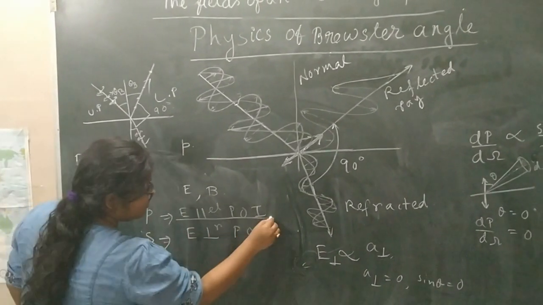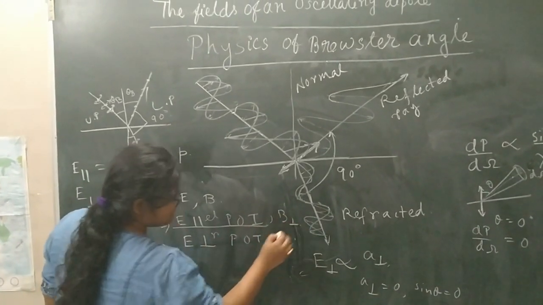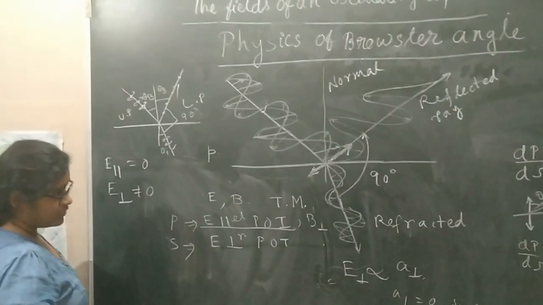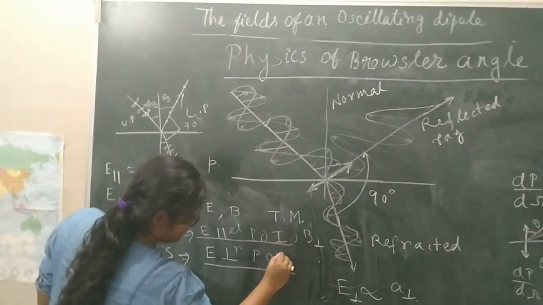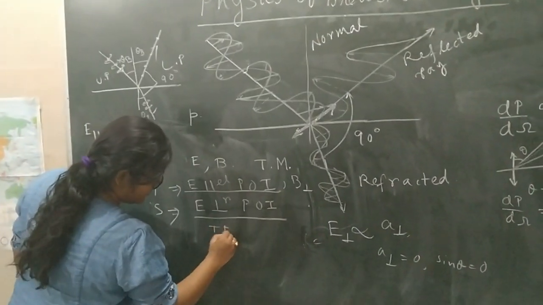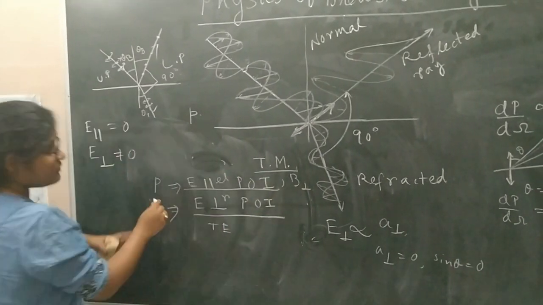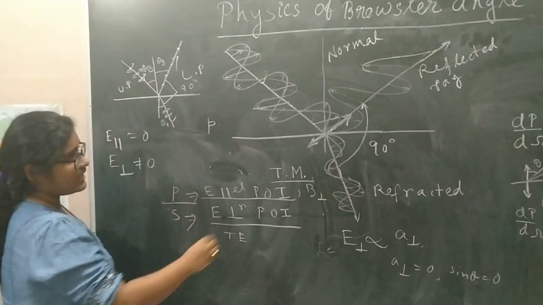Then E parallel to the plane of incidence means B is perpendicular to the plane of incidence, that is the TM mode, and E perpendicular to the plane of incidence means the TE mode, transverse electric field, transverse magnetic field.